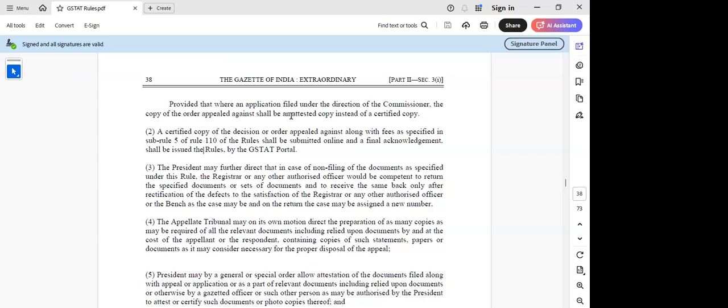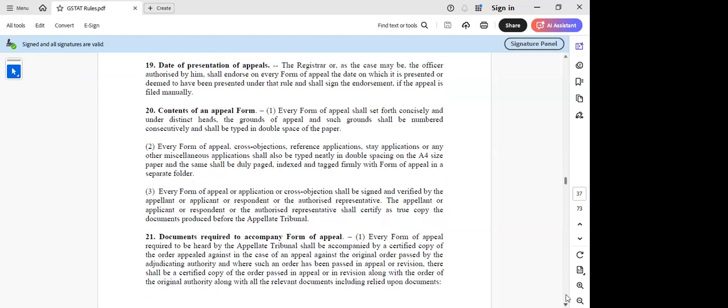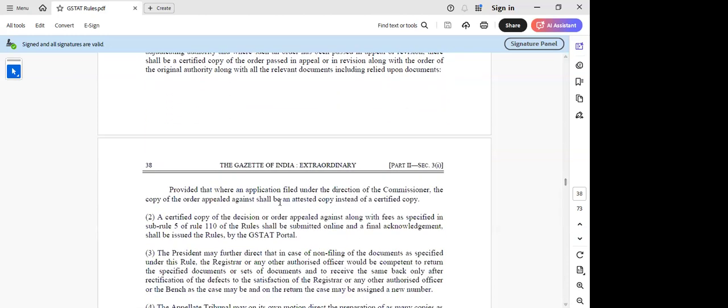What I was just trying to say here is that the copy of the order appealed against shall be an attested copy instead of a certified copy. I think for the department appeal, they are giving a reference to an attested copy, sir. So this was one more point which I was referring to earlier. This is a general procedure which we use, only a few terms we are not able to understand, this is not defined also. I think it is more or less a certified copy as such, I believe.